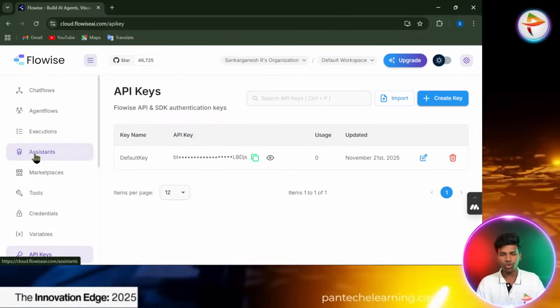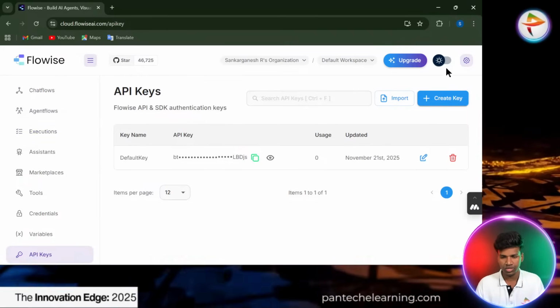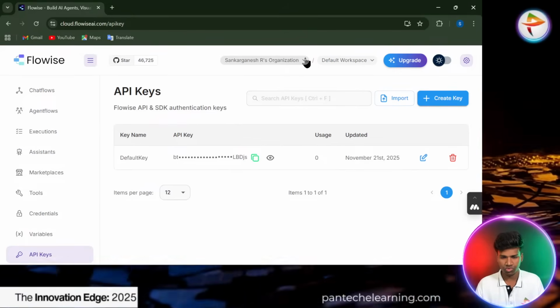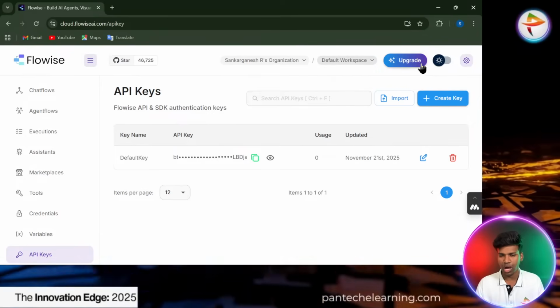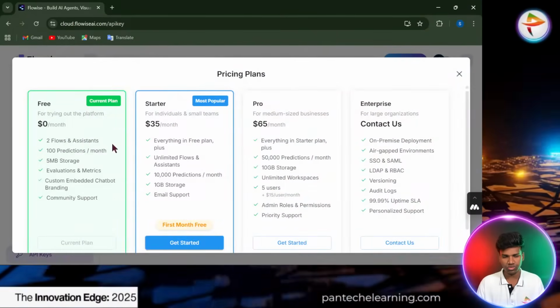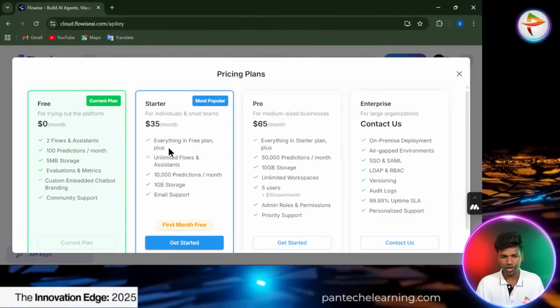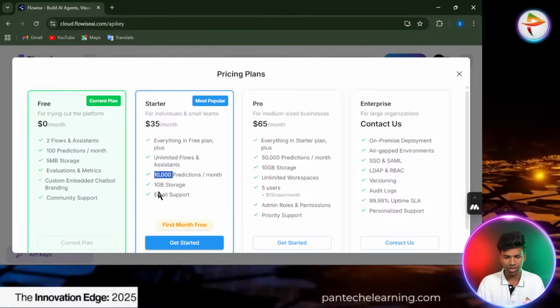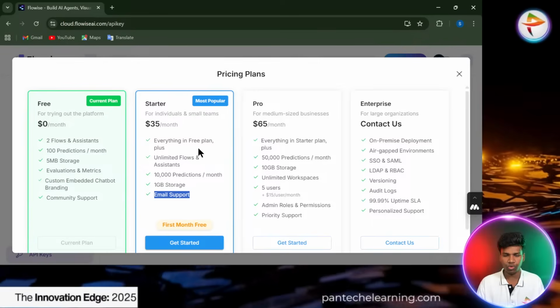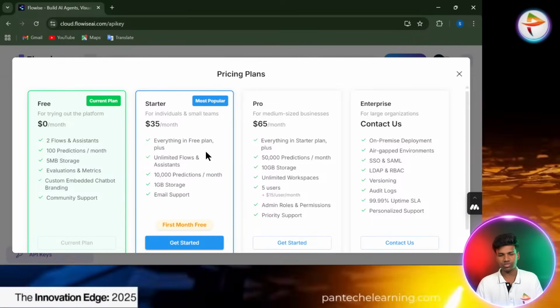These are all the overall things of Flowise AI. Here is my account name, based on my mail ID, account-wise, the default workspace, and upgrade plans. So now we are on a free plan. We would have to pay $35 per month, and they provide 10,000 predictions, 1 GB storage, and email support, anything in the free plan plus additional things.